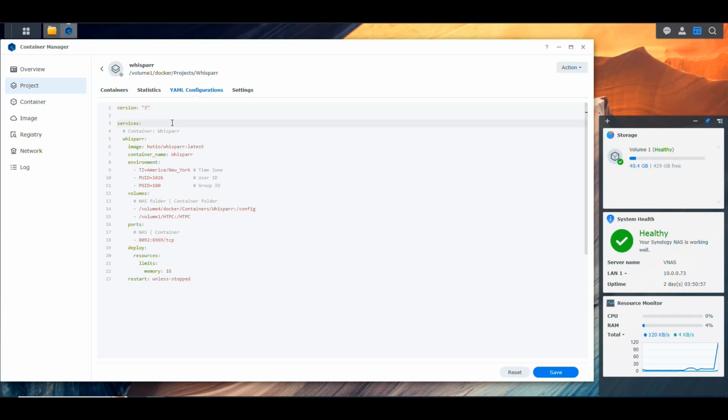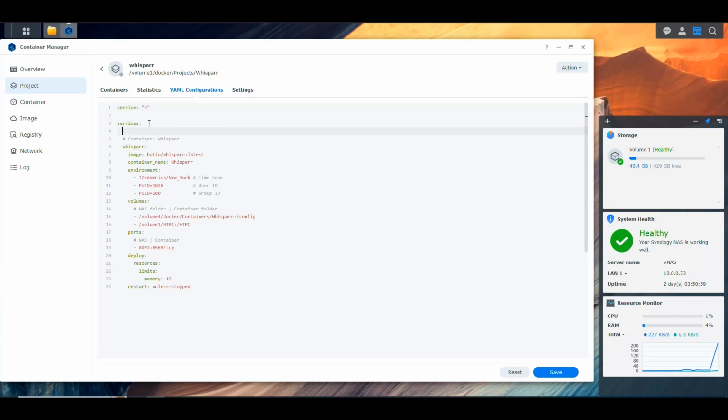So here it tells us that we're gonna be creating one service that is gonna be the Whisparr container. And it's gonna be using the hotio/whisparr, the latest tag of that image. We're gonna name the container Whisparr. And here for the environment variables, I'm gonna put my time zone, which is America/New York. The user ID, I'm going to use the default first administrator for the NAS in Synology, which is 1026, and the group of that user is 100.